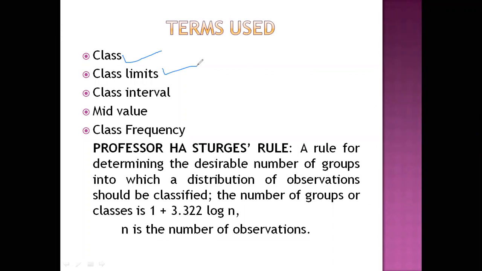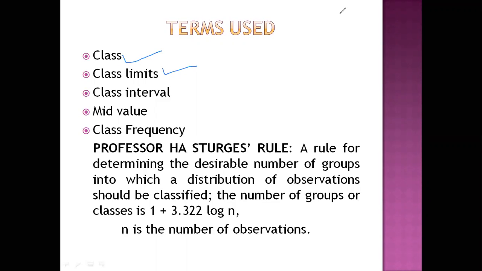Each and every class has two limits, upper class limit and lower class limit. The lower value of the class is called the lower limit, whereas the upper value of the class is called the upper limit. The lower and upper limits are generally represented by L1 and L2 symbols.